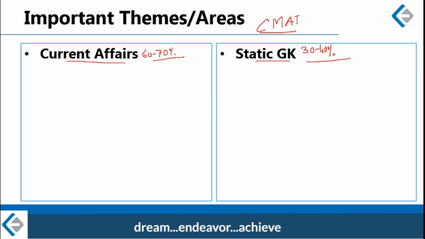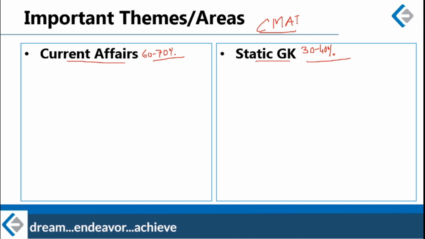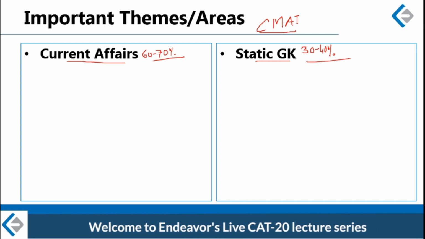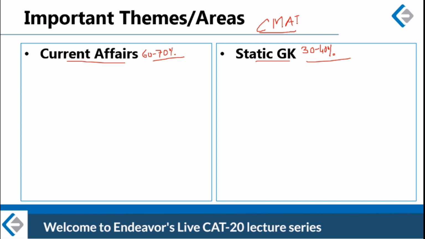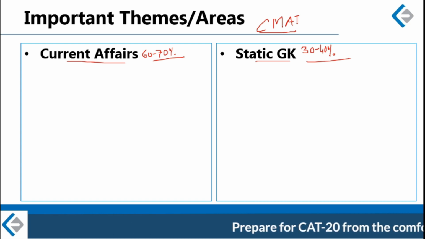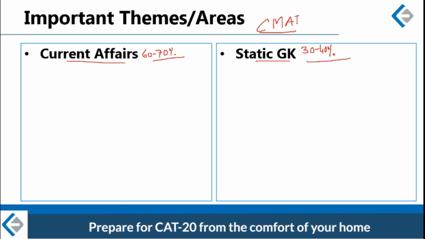So in CMET, this ratio completely reverses. Alright. What I'm telling you right now is not exam-specific. Right now I'm covering GK as a whole, GK in general for all the examinations. About each particular exam, we'll talk at a later stage. Right now I'm giving you only a bird's eye view of GK for different MBA examinations.